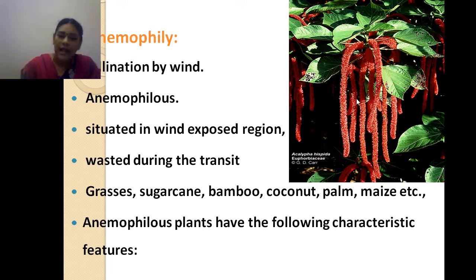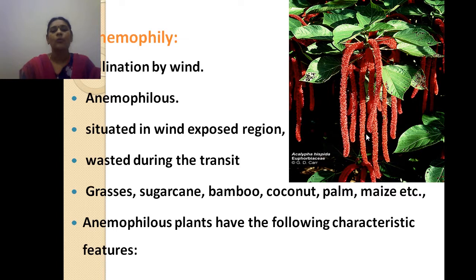Where are they situated, you may ask. They are situated in wind-exposed regions like mountains and hill stations.